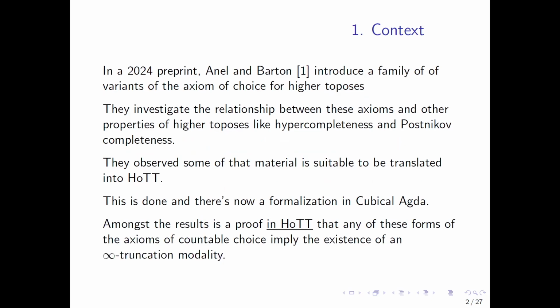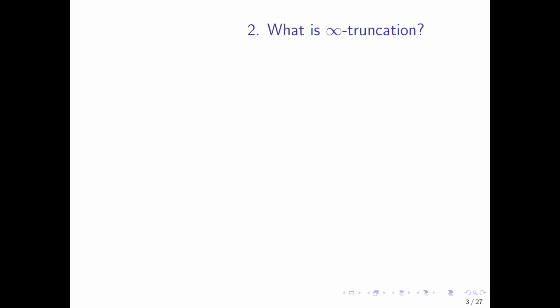Something that I think is maybe worth highlighting is that one thing that we have now as part of this work is a proof in homotopy type theory that any one of these forms of the axiom of countable choice implies the existence of an infinity truncation modality. What is an infinity truncation modality? I'm going to spend the first half of the talk trying to explain what this term means.